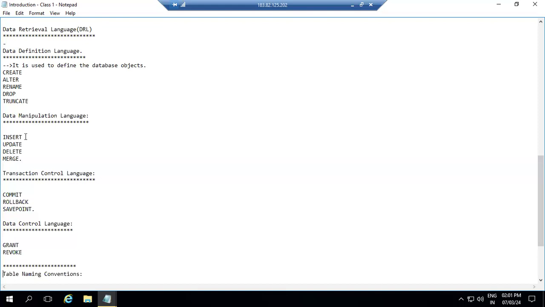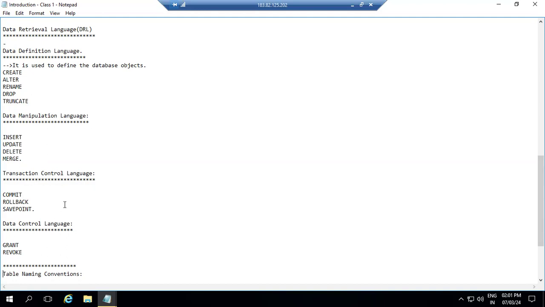Not only after insert, but after updating, deleting, and merging, you use commit. Only DDL commands are auto committed and automatically saved into your database, whereas with DML, we should manually use the commit command.